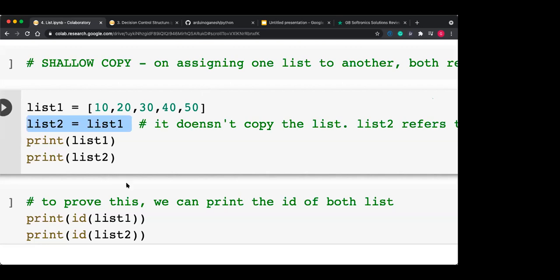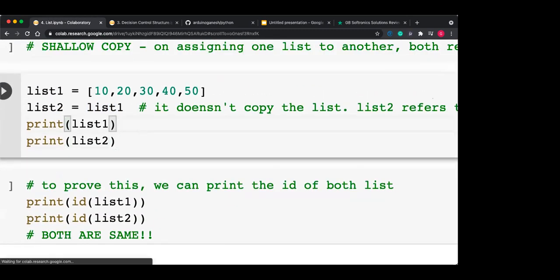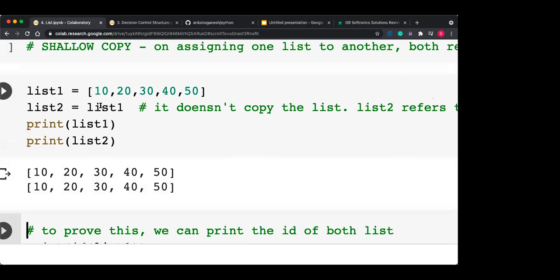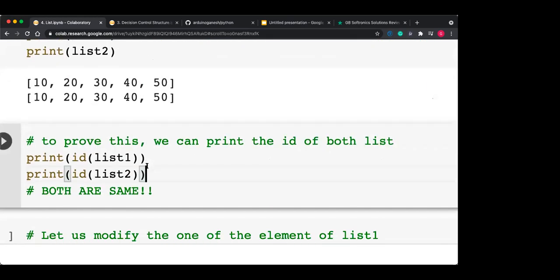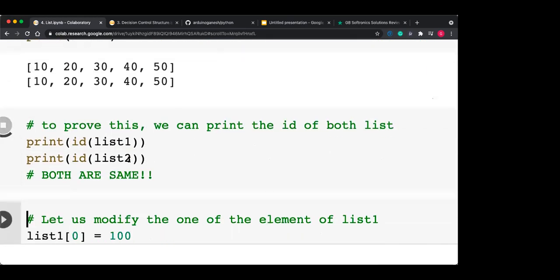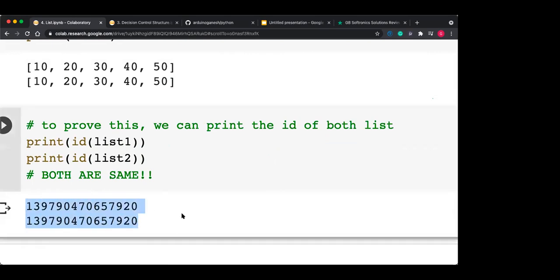But if I change something with list 2, the same effect you will get on list 1, because you are changing the same memory. We can prove this also. Now list 2 is equal to list 1, so both are the same. To prove that both are pointing to the same block, we print the addresses. Yes, you can see the ID of list 1 is the same as the ID of list 2.